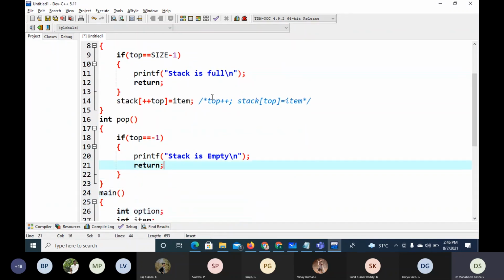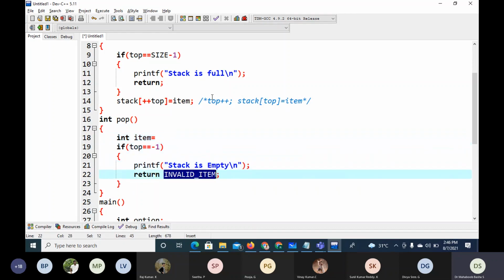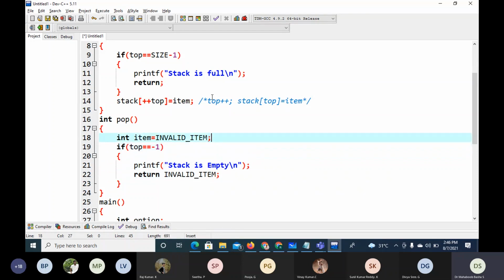So if stock is empty, also I have to return something. I'll return invalid item. If there is something, then I'll return that data item. Here I'll take item, or I can copy this here, invalid item. First I'll copy this invalid item here, then I'll return item, or I can combine both.